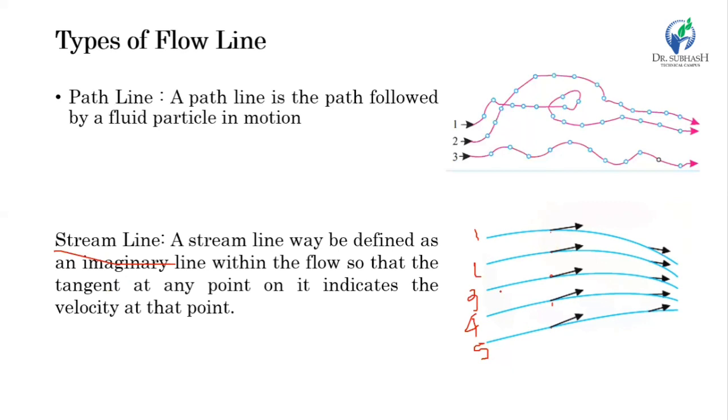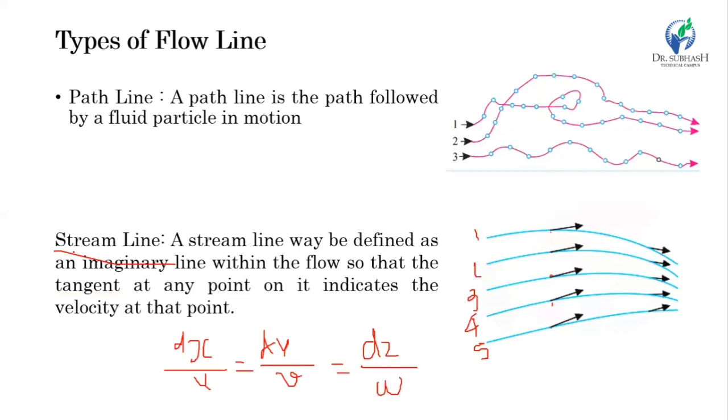If you want to describe three-dimensional flow in terms of streamlines, the equation is dx divided by u, equal to dy divided by v, equal to dz divided by w.